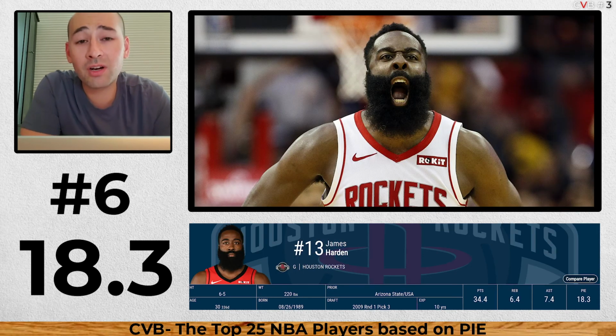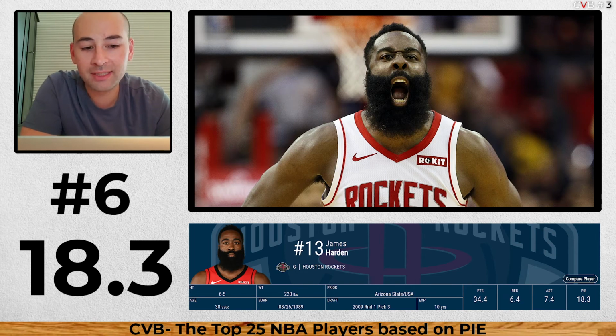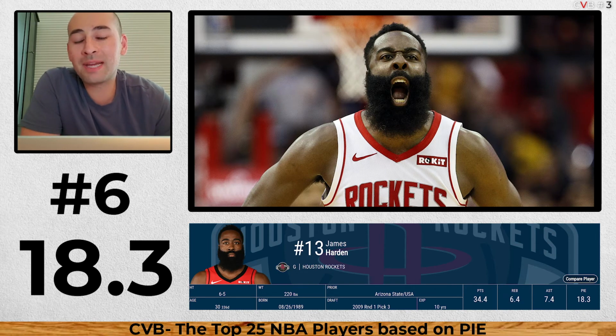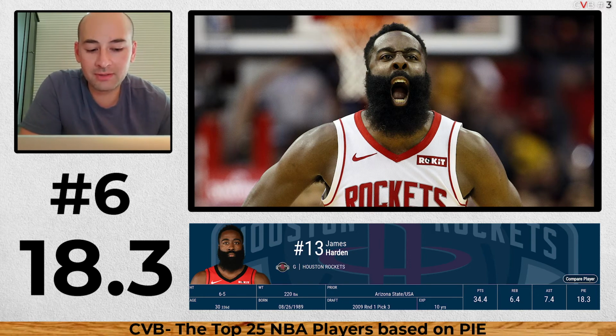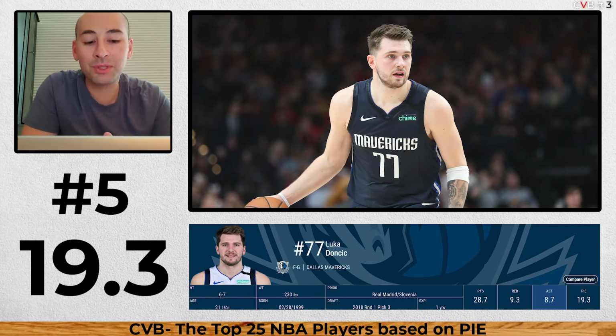Number 6, James Harden, 18.3 as well. His stats are insane, and although his defense may not be the best, he still makes a huge impact on the game, and that's without question. And he's been in the running for MVP in the last few years. Right, so Harden.